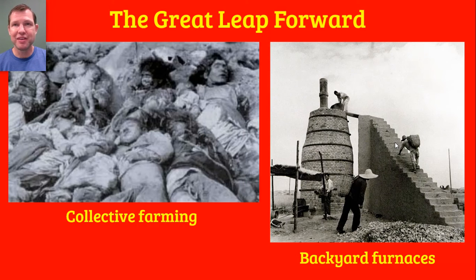And again, just like Stalin continued to take the surplus and sell it, even while his own people were starving, Mao continued to take grain from the collective farms and move it out to the east to feed the people in the cities. Of course, he had to. At least he was feeding it to his own people. But that meant that many of the peasants in the countryside began to starve and die.